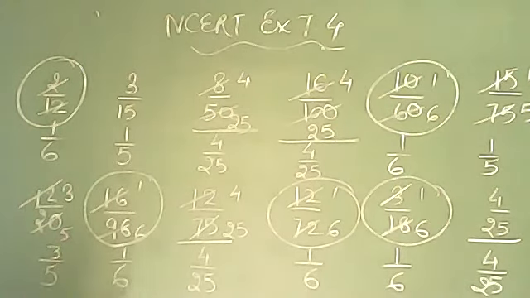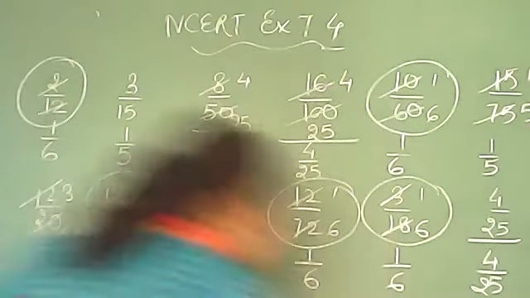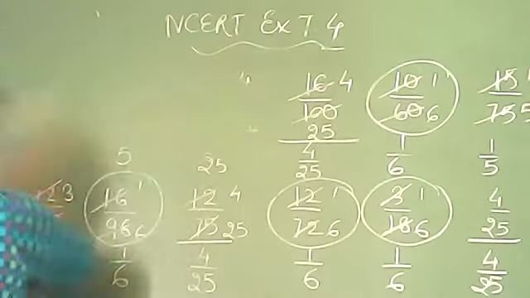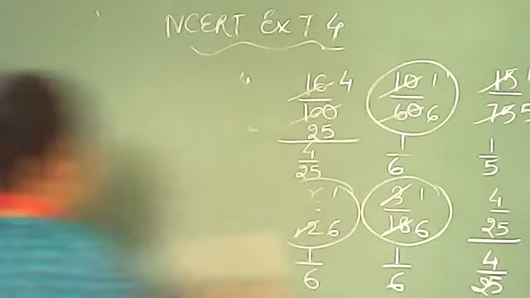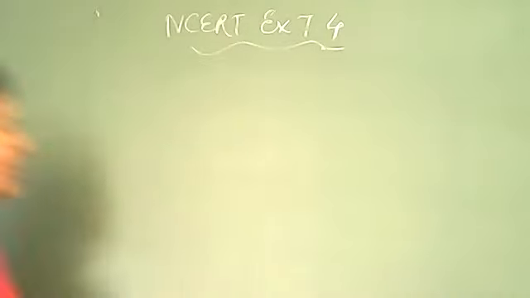Fine. After question number 6 is question number 7, in which it is telling: find the answer to the following, write and indicate how you solve them. In this question they are asking comparison indirectly. Indirectly comparison means that they are not telling you to put the sign in between. They are asking the question in a straightforward way: are they equal? Are they not equal? Like this.